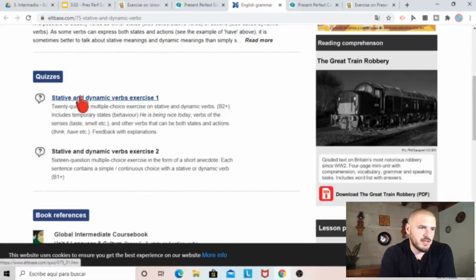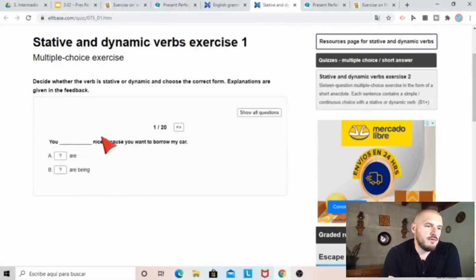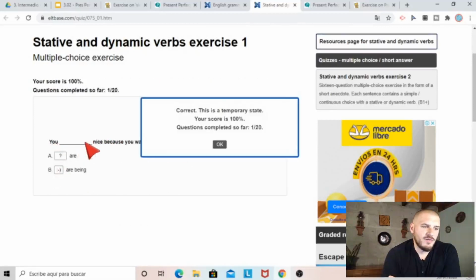So we have quiz 1. Decide whether the verb is stative or dynamic and choose the correct form. Explanations and feedback are given. "You, nice because you want to borrow my car." Tú, amable porque quieres que te preste mi carro. So thinking about the context, I think that's "you are being," okay? Estás siendo amable o agradable porque quieres algo, pero permanentemente no eres así.